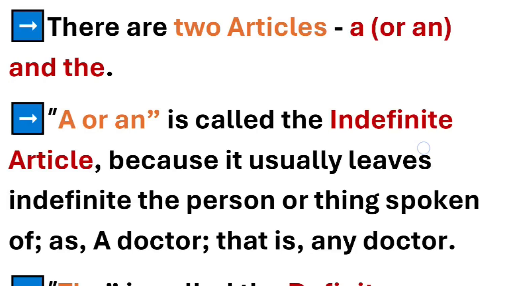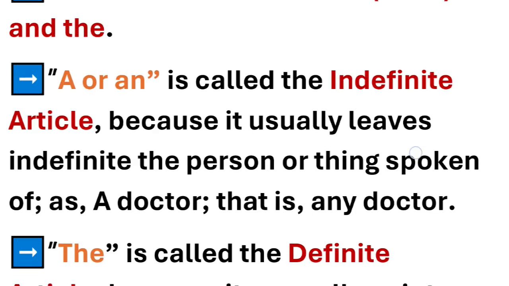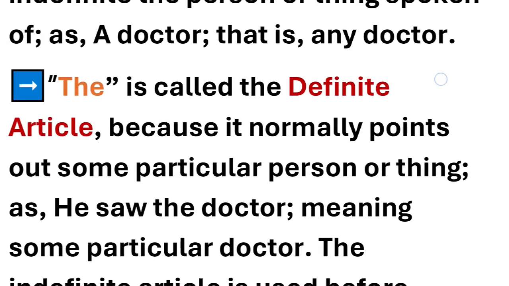They are indefinite; there's no clarity about them, unlike the, because it usually refers to an indefinite person or thing. For example, a doctor. When we say a doctor, it can be any doctor, not a particular or specific doctor. A doctor means any random doctor. So that is a or an, the indefinite article.